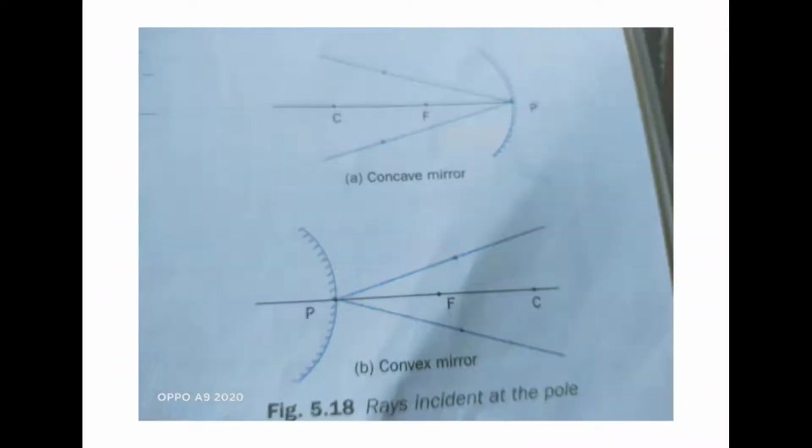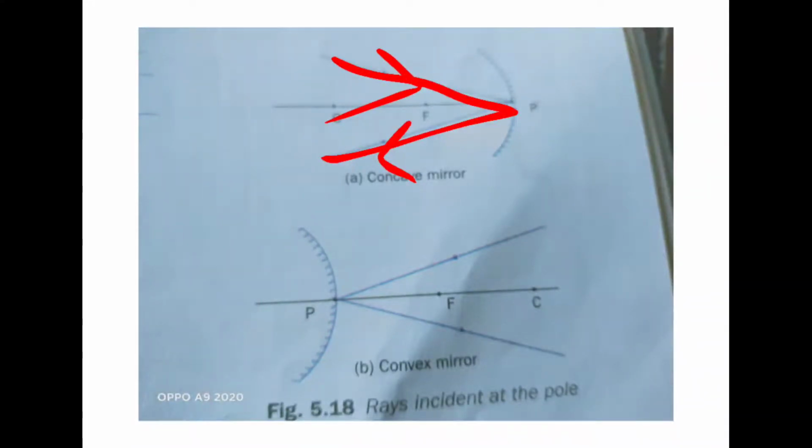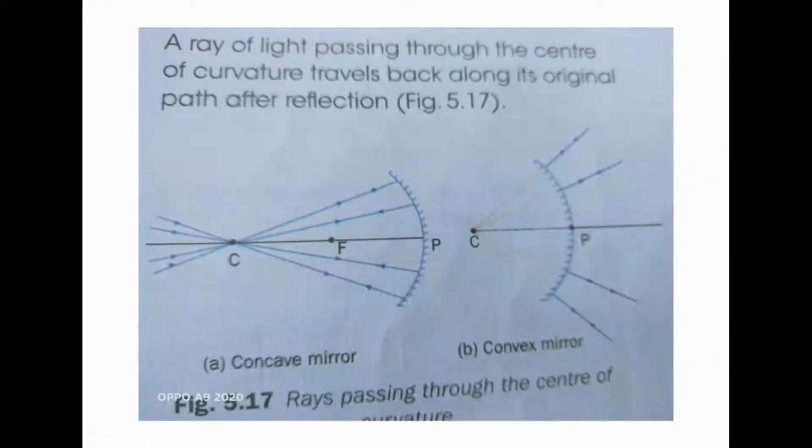The third rule says that whenever light is falling on the pole, it will reflect back in the same medium, making the principal axis as a normal, where the angle of incidence is equal to the angle of reflection. And whenever a ray of light is passing through the center of curvature, it will come back in the same path. Okay, you see each and every light here. This light is going here, the arrow is this side. After reflection, the arrow is in the opposite direction, along the same path it has followed.